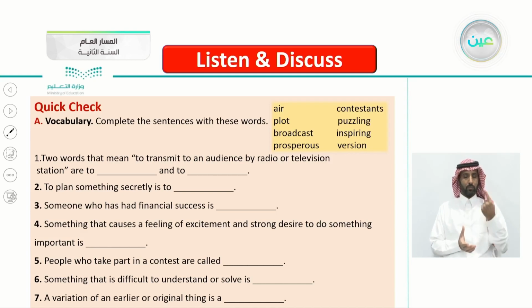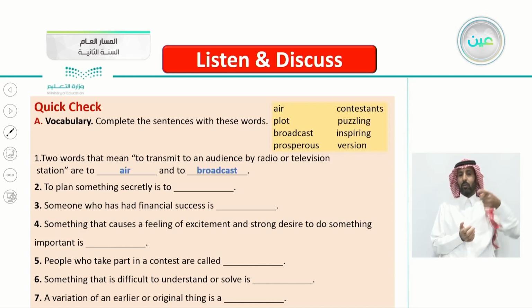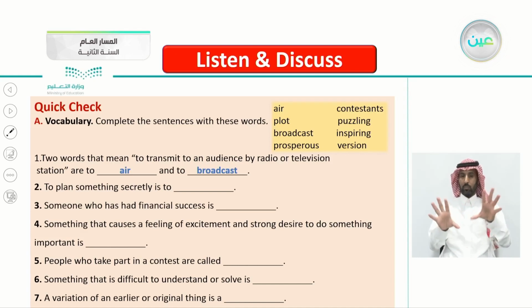Number 1, 2 words that mean to transmit to an audience by radio or television station. To transmit to an audience by radio or television station. So we can choose 2 words here. Very good. To air and to broadcast. To air and to broadcast. Excellent. Number 2, to plan something secretly.